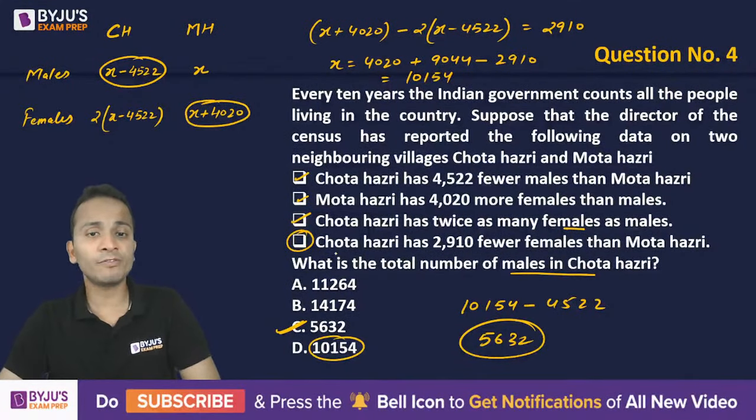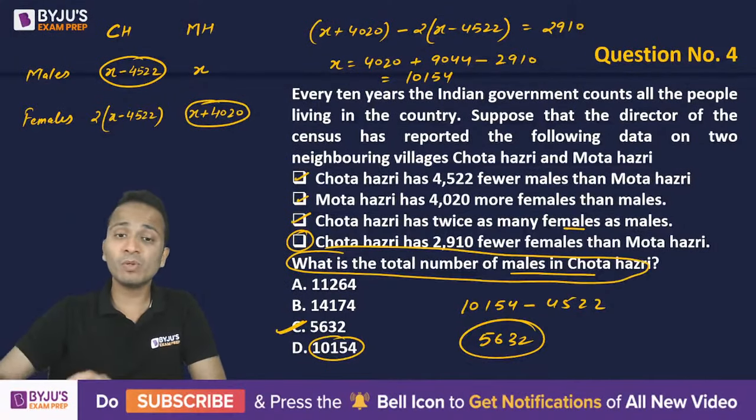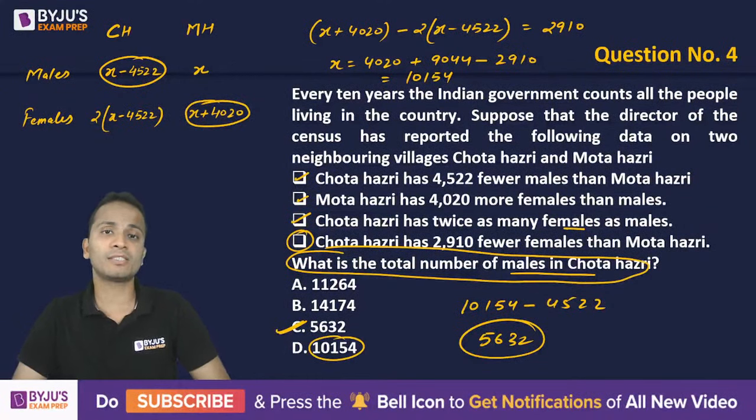Be sure about what is being asked. That will save a lot of your marks.